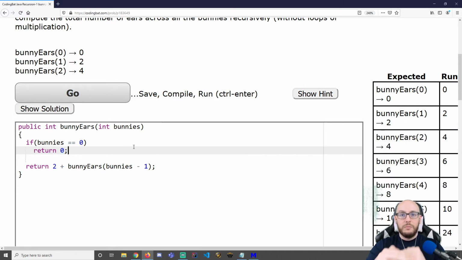So notice that we basically were piling on code until we hit our base case. That is the height of our call stack, at which point we can start solving. We can start collapsing the call stack and finding our final solution.